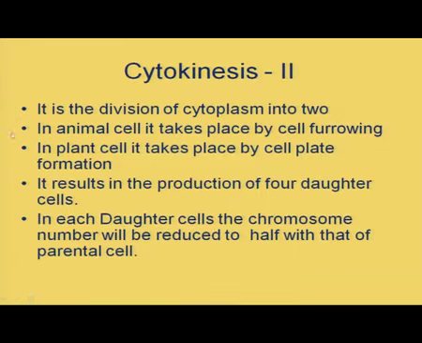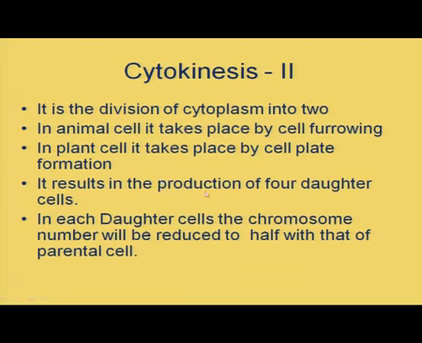Now, coming to cytokinesis II. It is the division of cytoplasm into 2, and in animal cells, you know, it is by the phenomenon of cell furrowing, and in plant cells, what is the mechanism of cytokinesis? Yes, it is by cell plate formation.